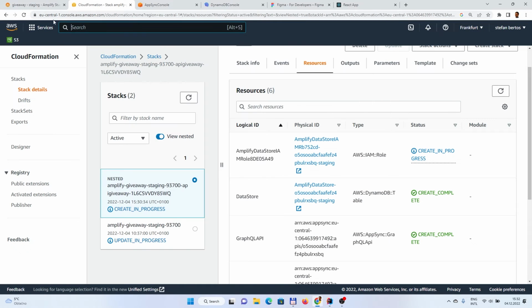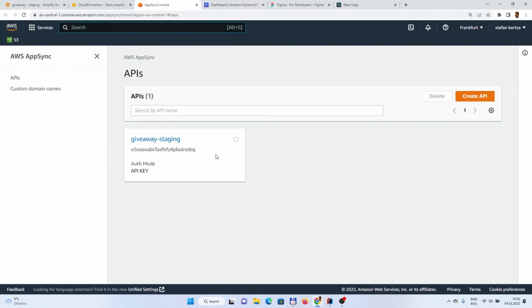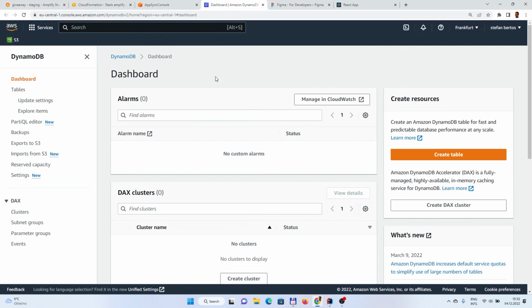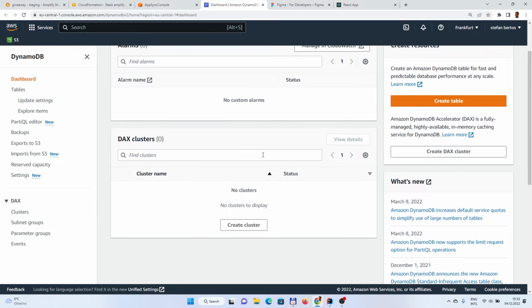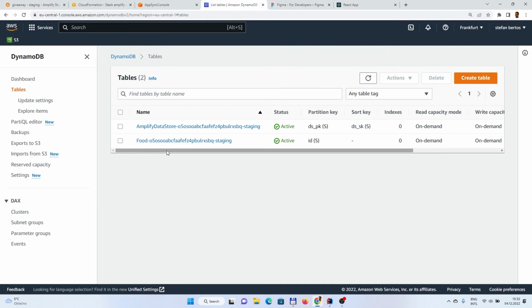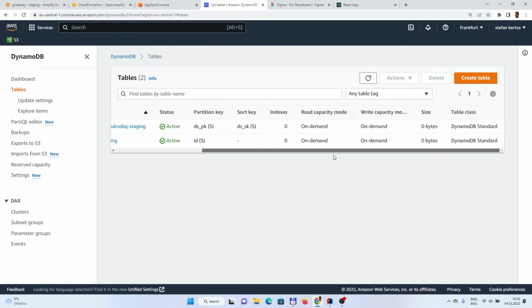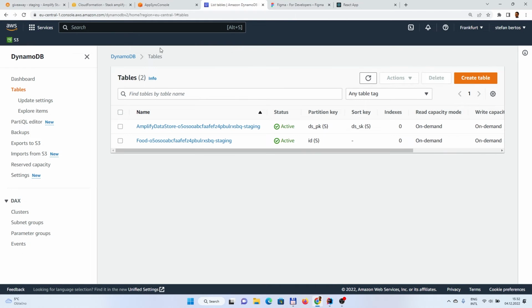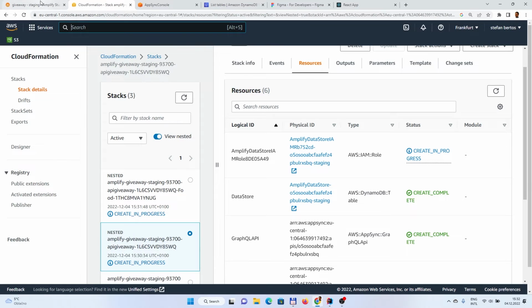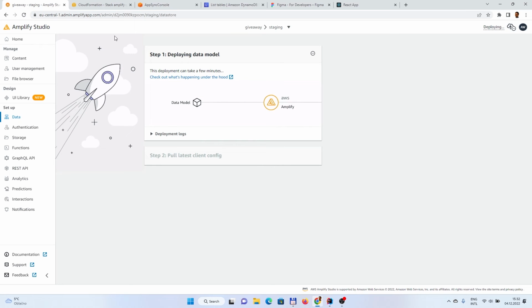And let's keep the CloudFormation to see what is going on. So AppSync, you see there is already some API, and DynamoDB currently, if we go to tables as well, here we have 1 table and 1 data store, which is great. So it's created for us by the automation of the whole Amplify stack.